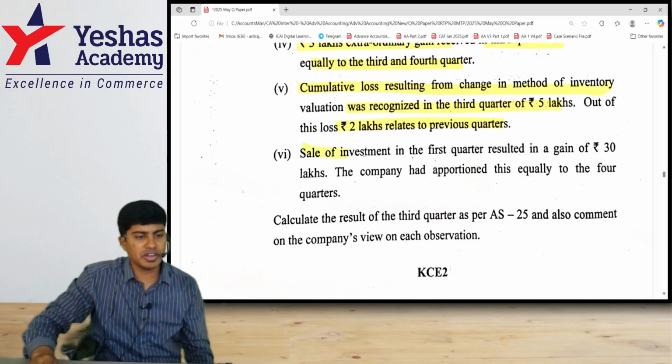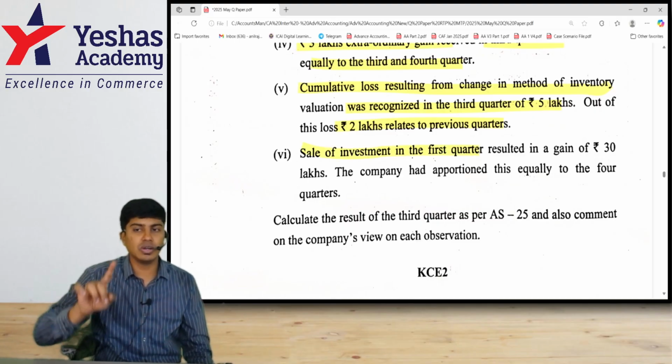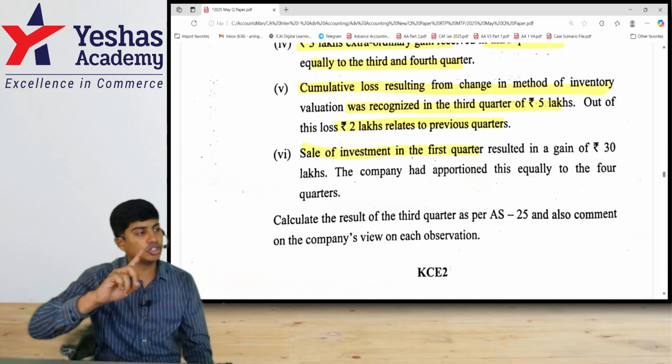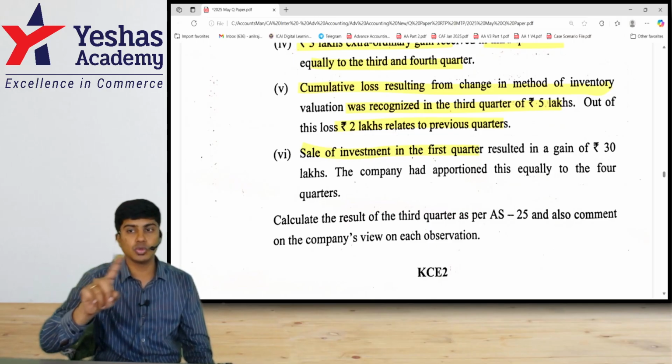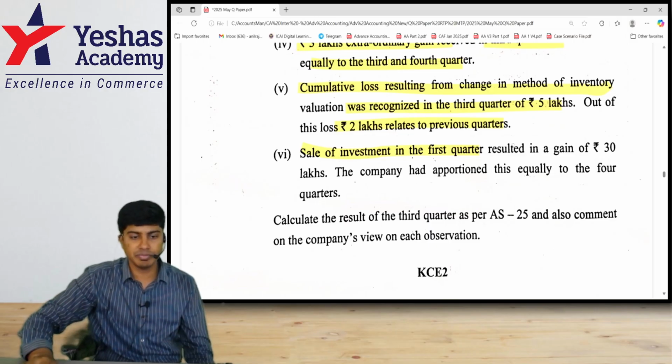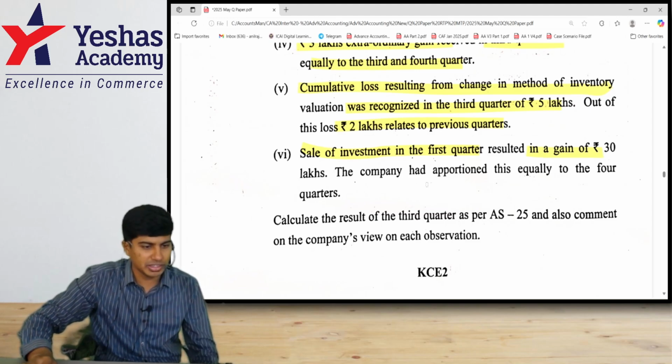Yeah. Sale of investment in the first quarter. Investment is sold in first quarter. Profit or loss should be booked in first quarter. It has no impact on third quarter. What have they done? It resulted in a gain of 30. Don't take it in third quarter.